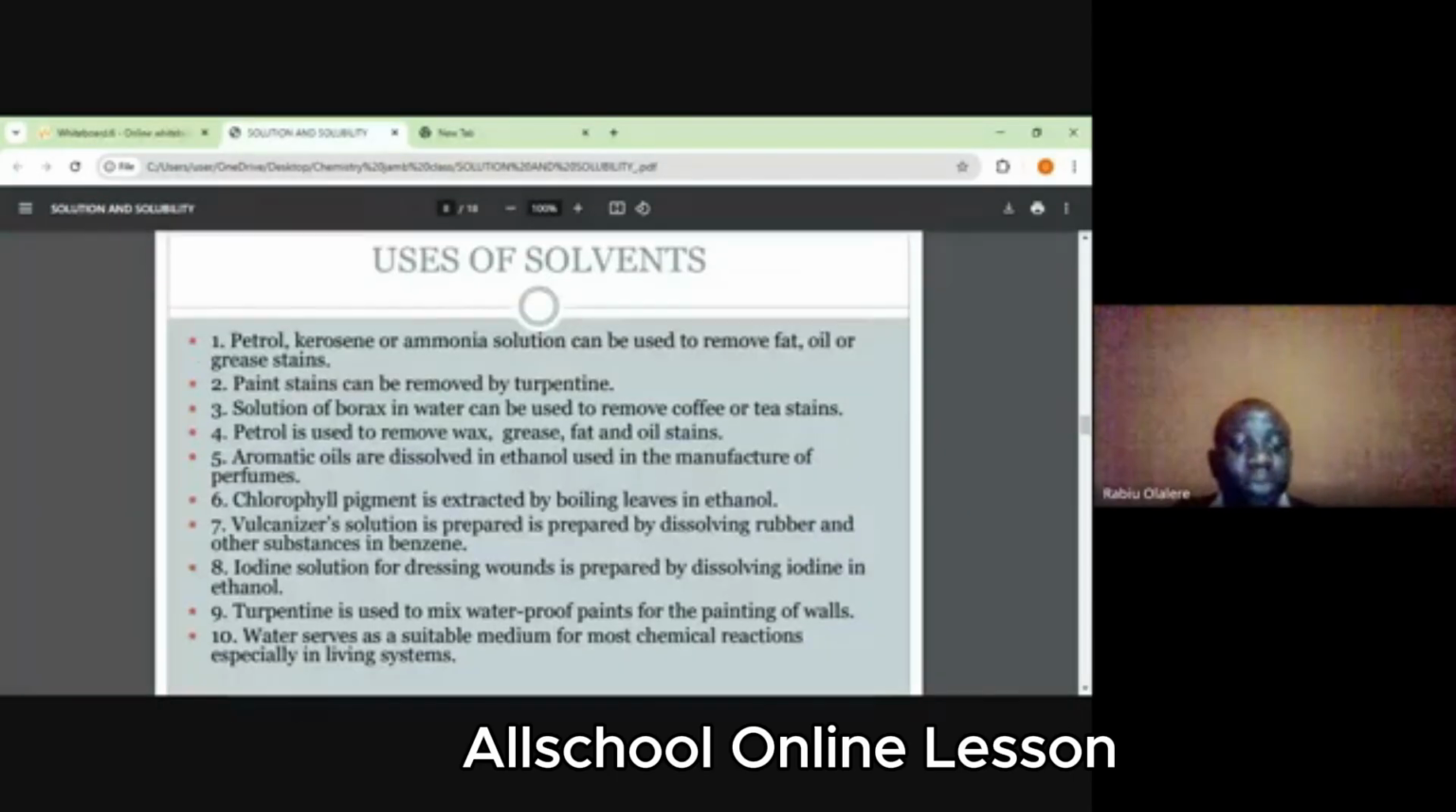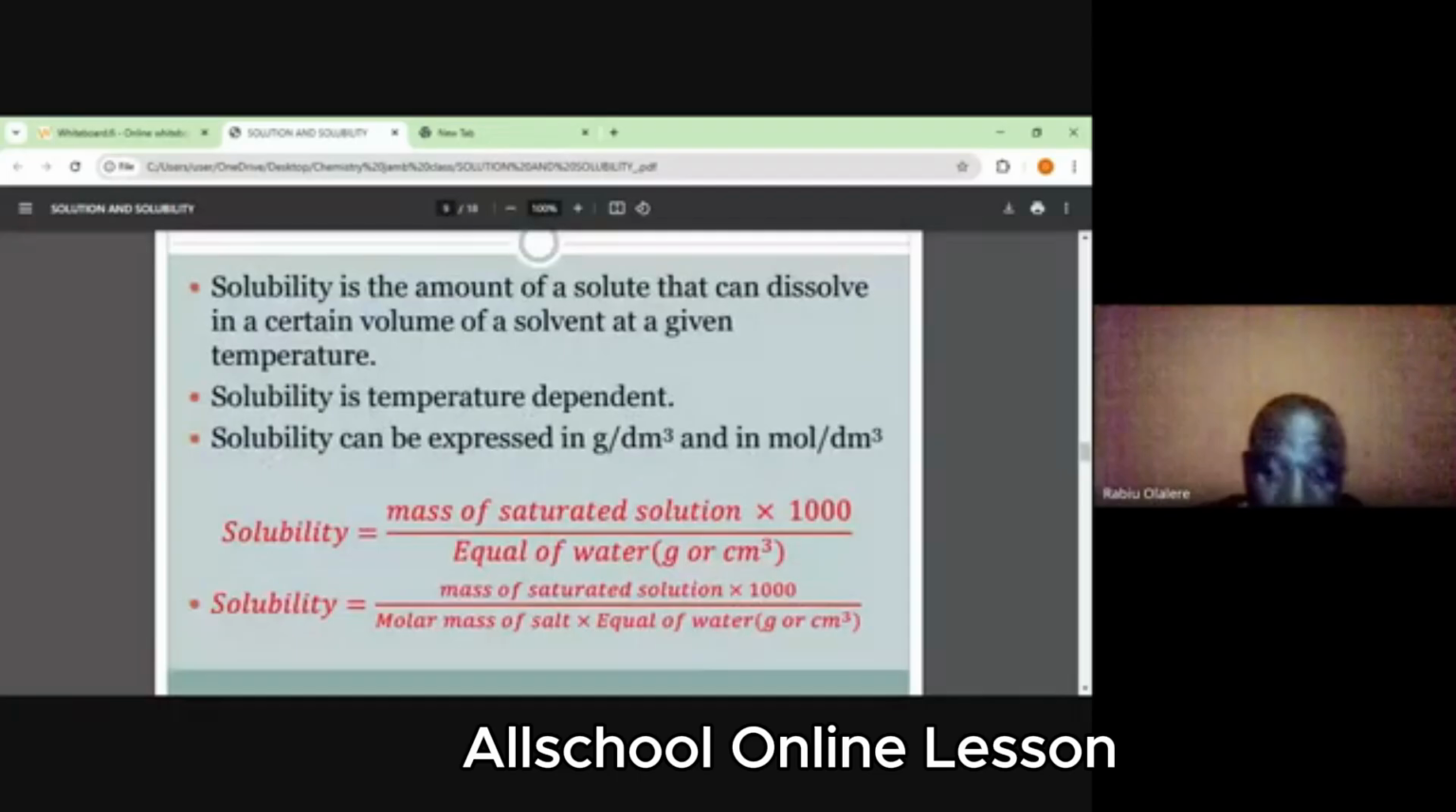Do you get that? Then we talked about uses of solvents. Petrol, kerosene, ammonia solution remove fat, oil, grease stains. Paint can be removed by turpentine. Solution of borax in water can be used to remove coffee stain, and the rest. Then with solubility, I think this was where we stopped yesterday. So solubility is the amount of a solute that can dissolve in a certain volume of a solvent at a given temperature.